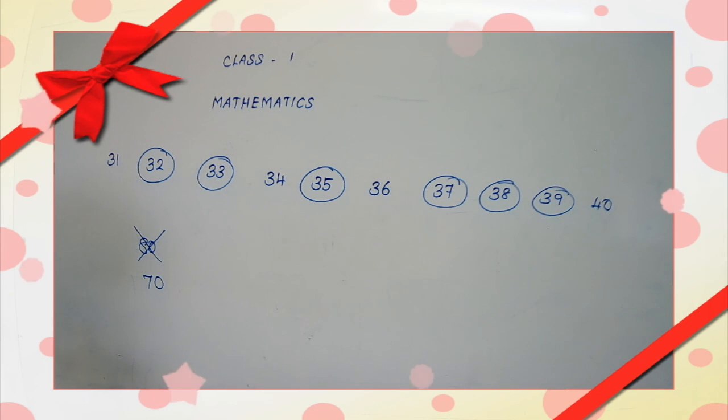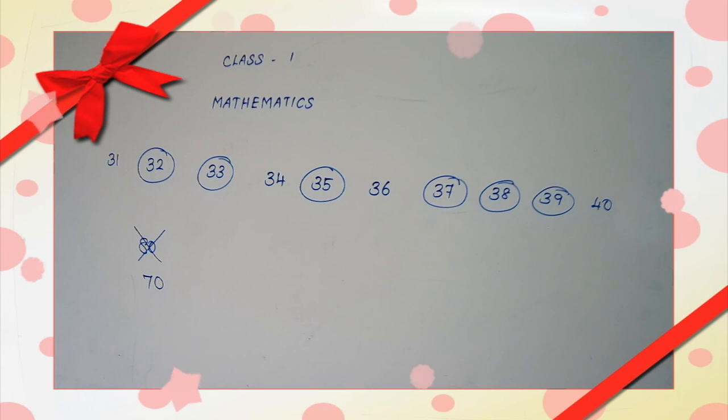What comes after 89? 90. Okay, it's also correct. Then what comes after 90? 91. Is that so, children? Yes, 91. But they have given 99.